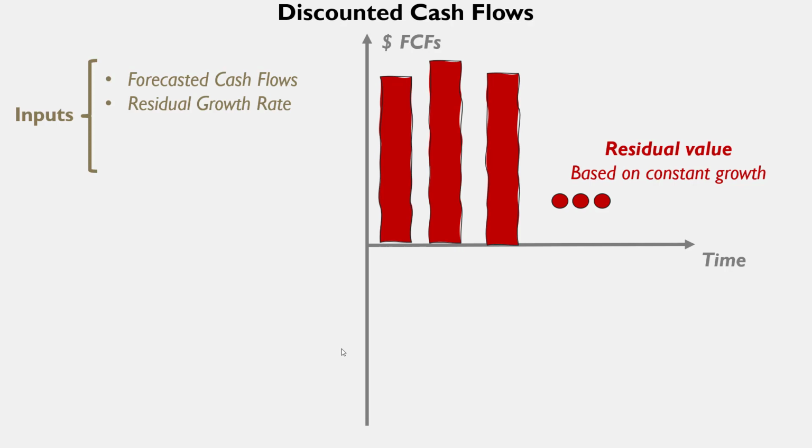Normally, if it is a company that is growing at this moment, it is going to reach a moment in which no more exceptional growth is going to be available because of competitors, because of the total addressable market. So we can assume that it is going to come back to the standard growth rate, or to the GDP growth rate. So from this point onwards, we can assume the residual value based on this.